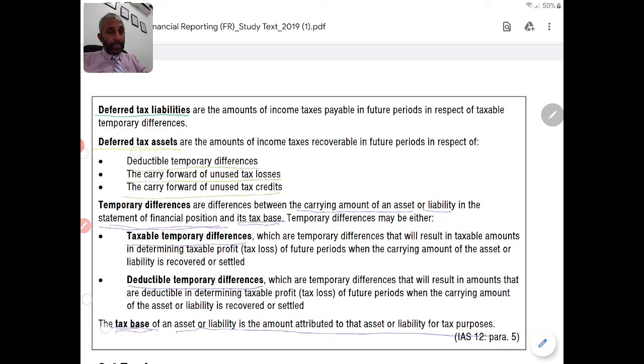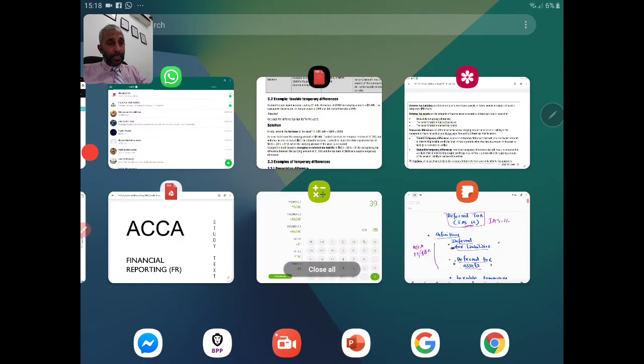Now, these definitions are from IAS 12. Deferred tax assets are the amounts of income taxes recoverable in future periods. The liability is income taxes payable in future periods, whereas deferred tax assets are the amounts of income taxes recoverable in future periods in respect of three items: deductible temporary difference, carry forward unused losses, and carry forward unused credits. Let's try to understand that.